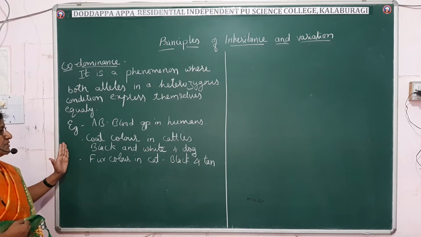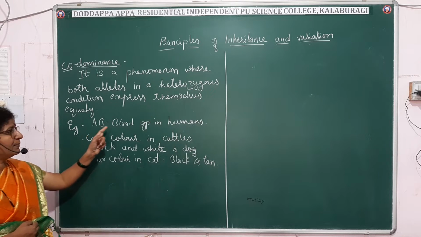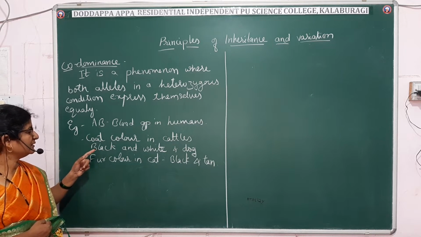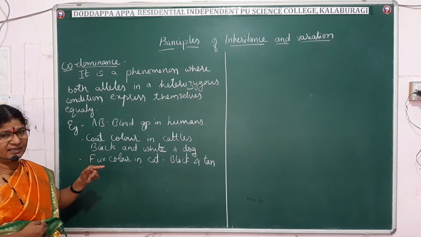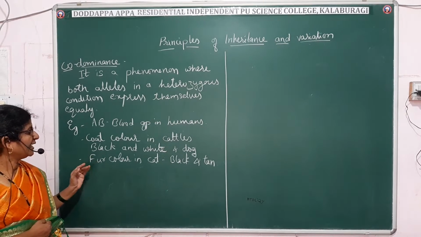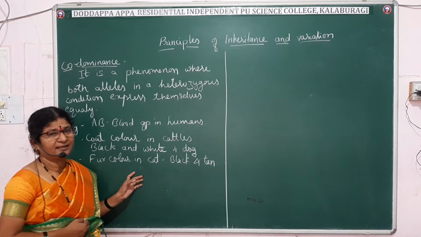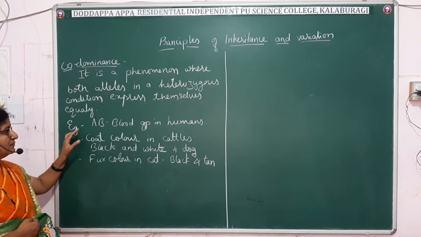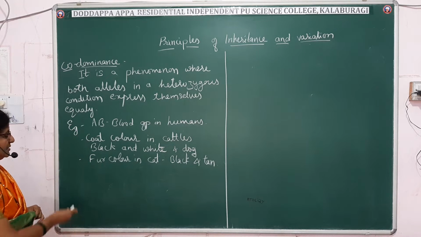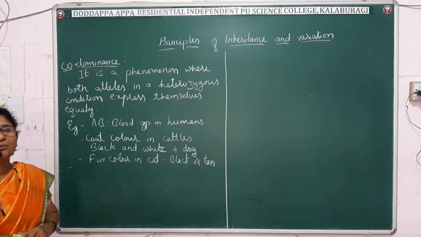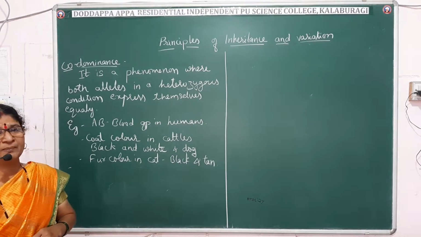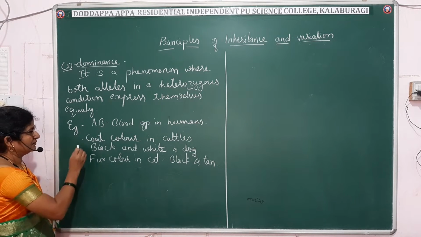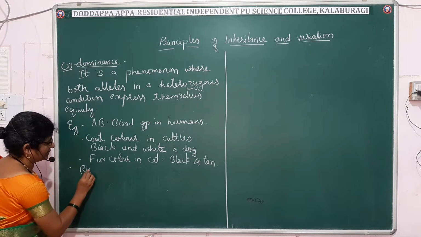The best examples of codominance are AB blood group in humans, coat color in cattle and dog, black and white, both will get expressed, and fur color in cat, that is black and tan. So let us take the popular common example, AB blood group in humans, because we have studied blood grouping in first year also, which will make it easy for us to understand.